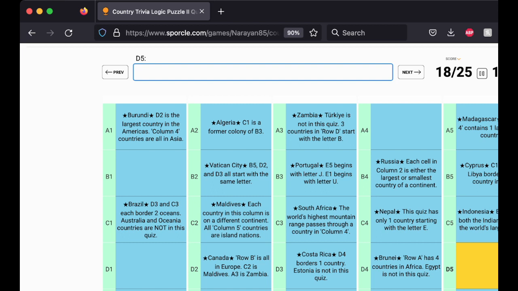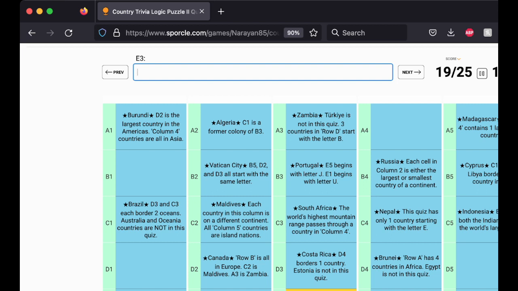Let's see what else. Column 4 contains one landlocked country. Okay. C3 is in Africa. The quiz has one country. So column 2 is either the smallest or largest. Okay, so the smallest country in South America would be Suriname. Okay.